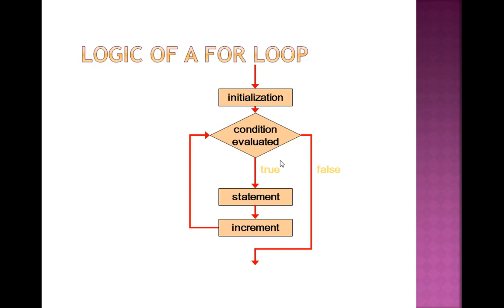Again check the condition. If the condition is true, multiple statements are executed. But if the condition is false, then the statement will not execute and the loop will terminate. So it also depends on the condition that we have given in the for loop after the initialization.